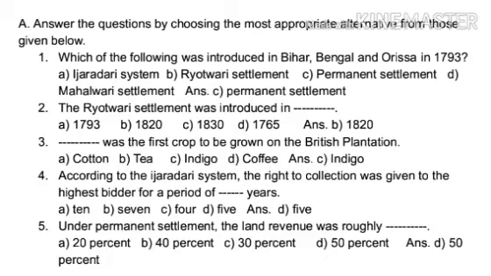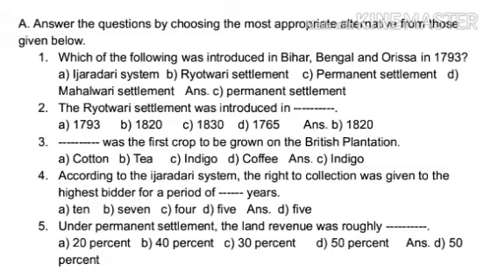First, which of the following was introduced in Bihar, Bengal and Odisha in 1793? Options A. Ijardari system. B. Royatwari settlement. C. Permanent settlement. D. Mahalwari settlement. Answer option C. Permanent settlement.